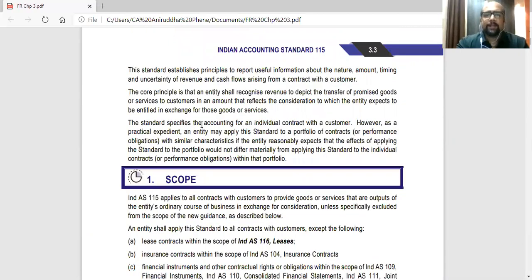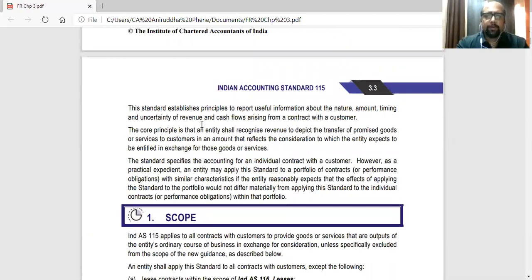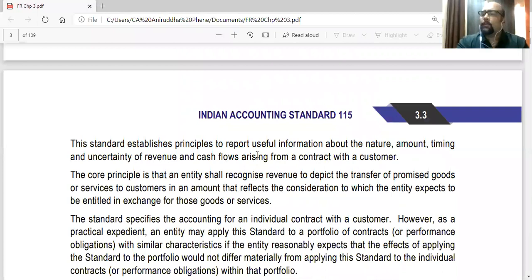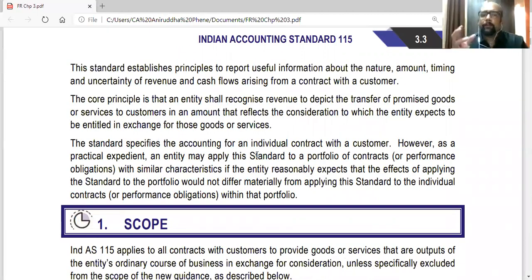Now let's understand a basic intro about this chapter. Now from the name only you can make out that it deals with contracts. Okay, it deals with contracts. Contracts is something that we have studied in law, the Indian Contract Act, which we study at the base level. So here we are talking about contracts. Contracts generally involve two parties.